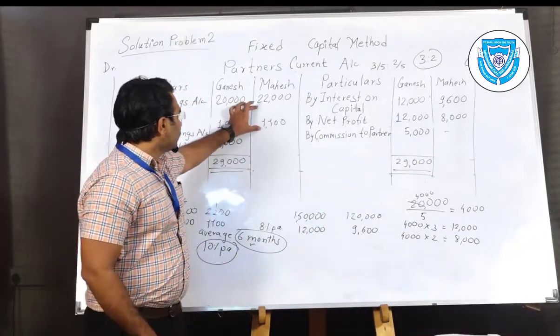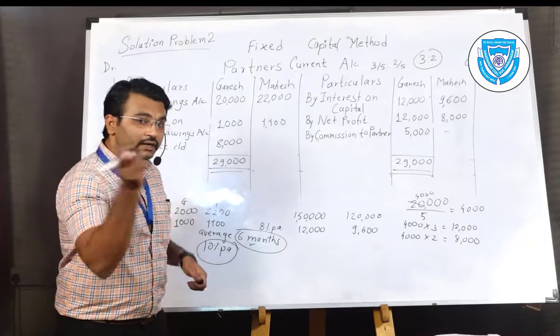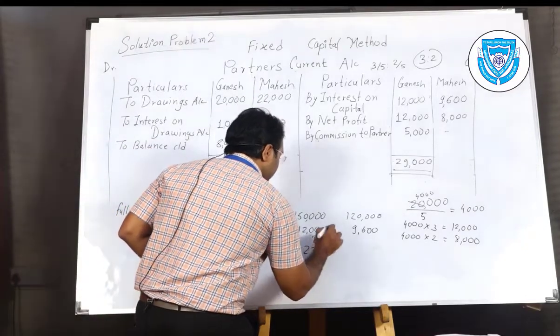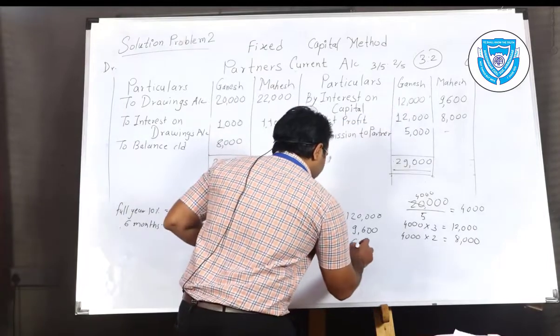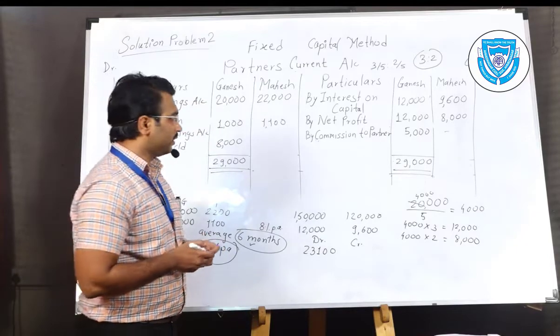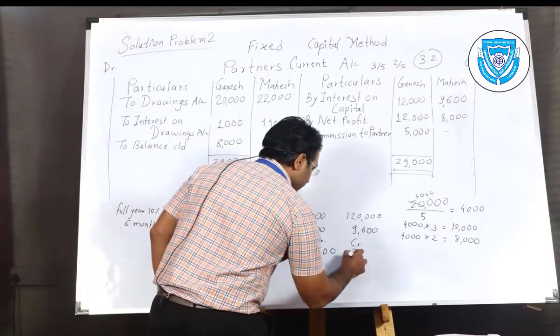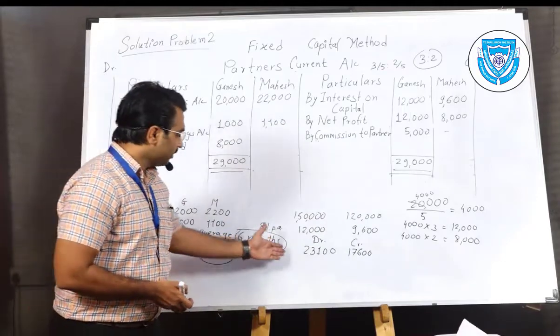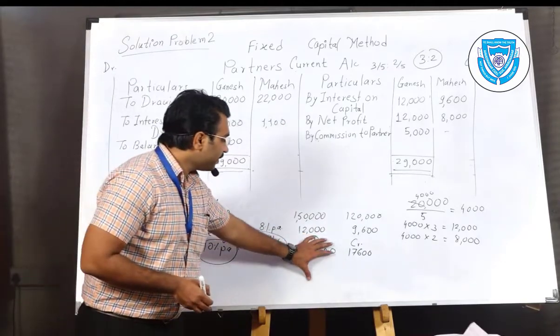Next is 23,100. I'm writing it for you. 23,100 is the debit, and the credit of Mahesh is 8,000 plus 9,600, that is 17,600. Which is more? Debit is more. So it is a debit balance.